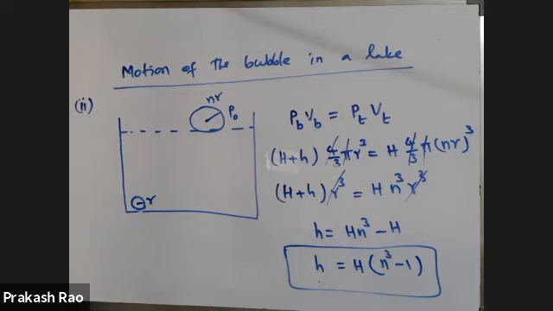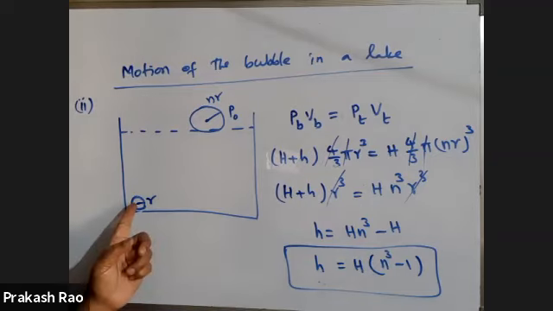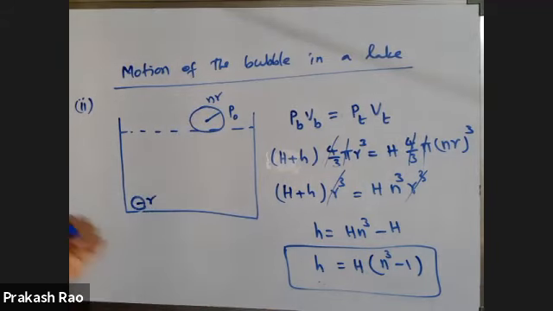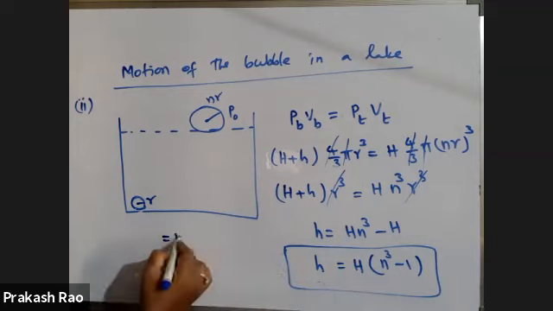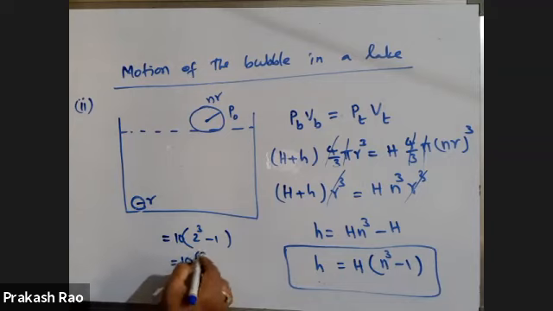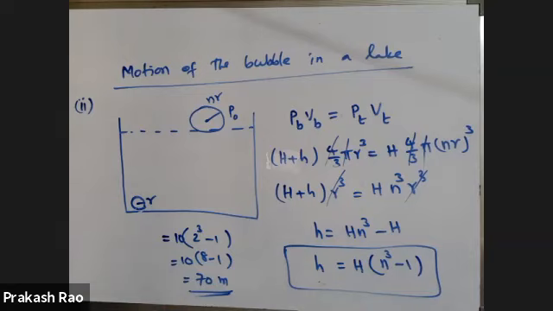Suppose the same question is given: from what depth should a water bubble rise so that its radius is doubled? Here n is 2 times, h is 10 meter, so it is 10 into (2 cube minus 1), that is 10 into (8 minus 1), which equals 70 meter of water. If an air bubble rises from a depth of 70 meter, on reaching the top its radius is doubled. To make the radius double, it has to move from a depth of 70 meter.